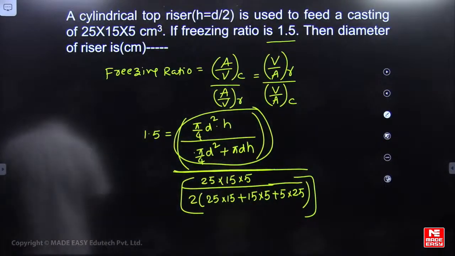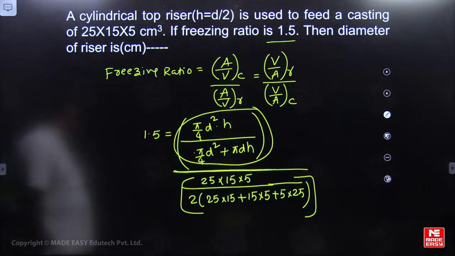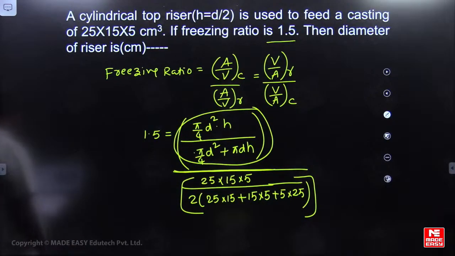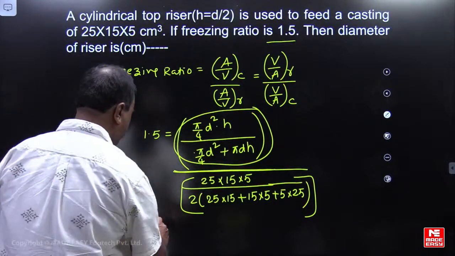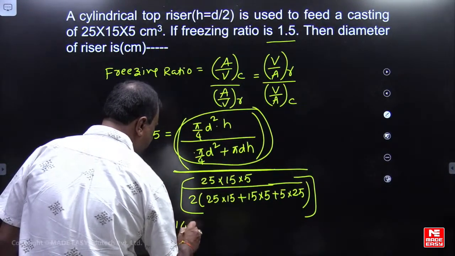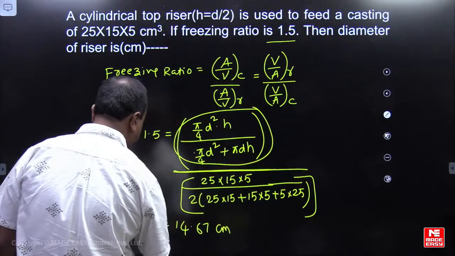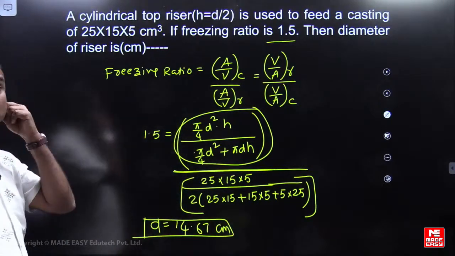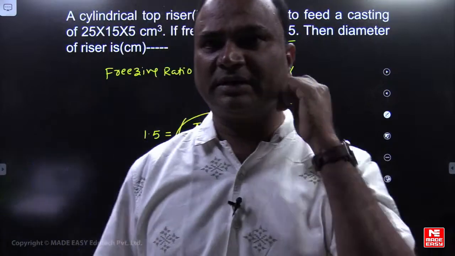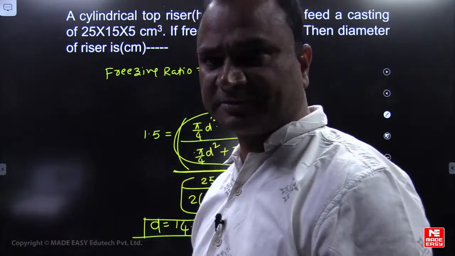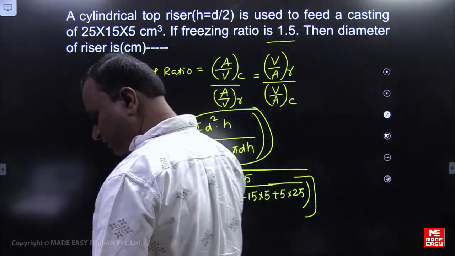What is the D value? A cylindrical top riser is used to feed a casting. Very good, 14.67. 14.67 centimeter. The freezing ratio is the concept of Keynes method here. This is the Keynes method concept, okay? Keynes method's concept.